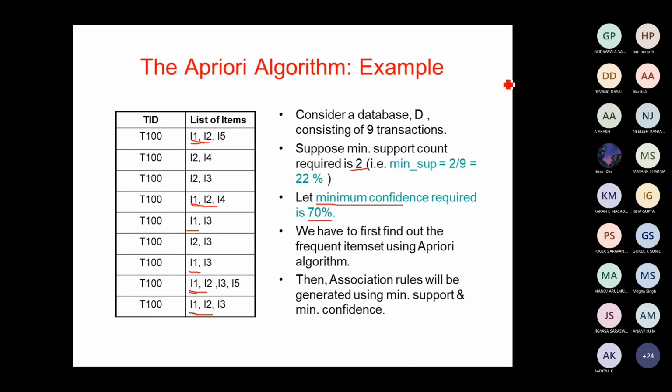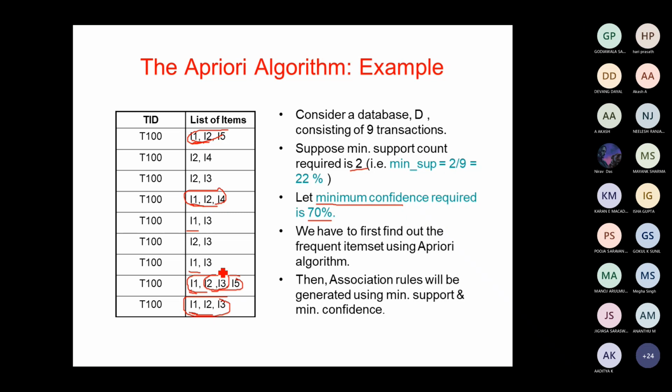You see over here, I1, I2, I5 is there. I1, I2, I4 is there. Three item set I1, I2, I3 is there, and then I1, I2, I3 is there. You can even go with I2, I3, I5. That is also going to be available, but its occurrence is only one. So you have to make sure that you are satisfying the minimum support also.